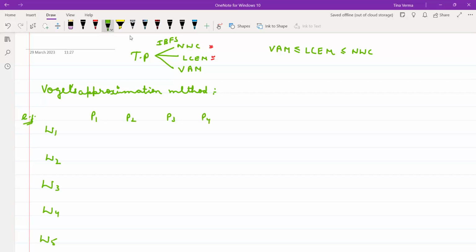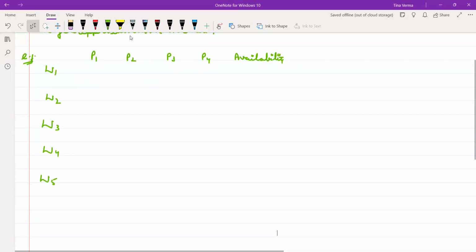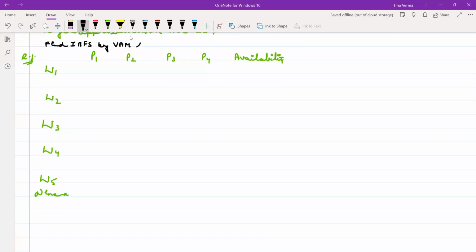You have availability and you have demand. The transportation problem is given to you: find the initial basic feasible solution by Vogel's approximation to minimize the cost.